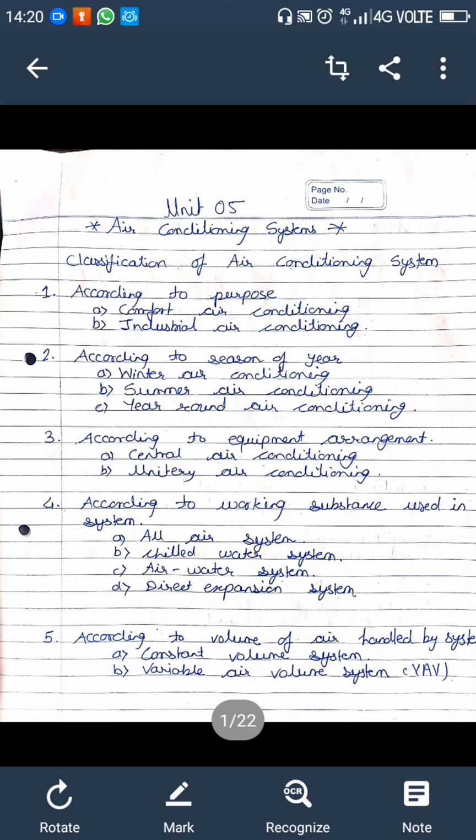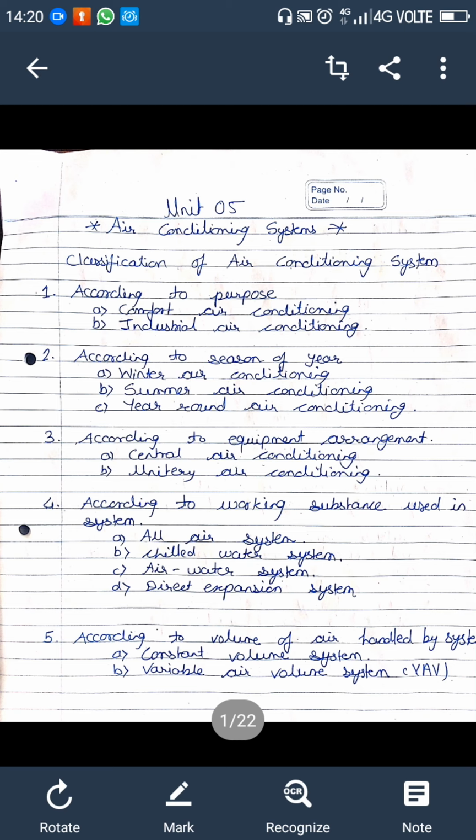Okay. Then here we go to the third type, according to equipment arrangement. The first one is central air conditioning, and another is unitary air conditioning. What is central air conditioning? If you go to many old buildings, you see that there are ducts.